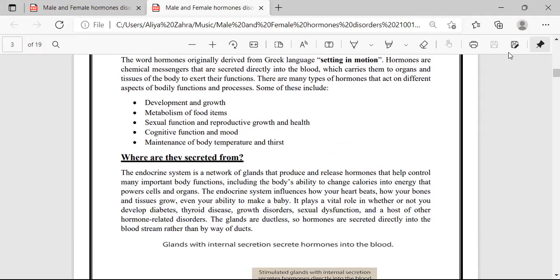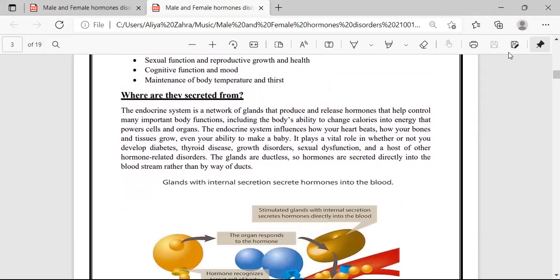The question arises here, from where are these hormones secreted? The answer is that the endocrine system is a network of glands that produce and release hormones that help control many important body functions, including the body's ability to change calories into energy that powers cells and organs.